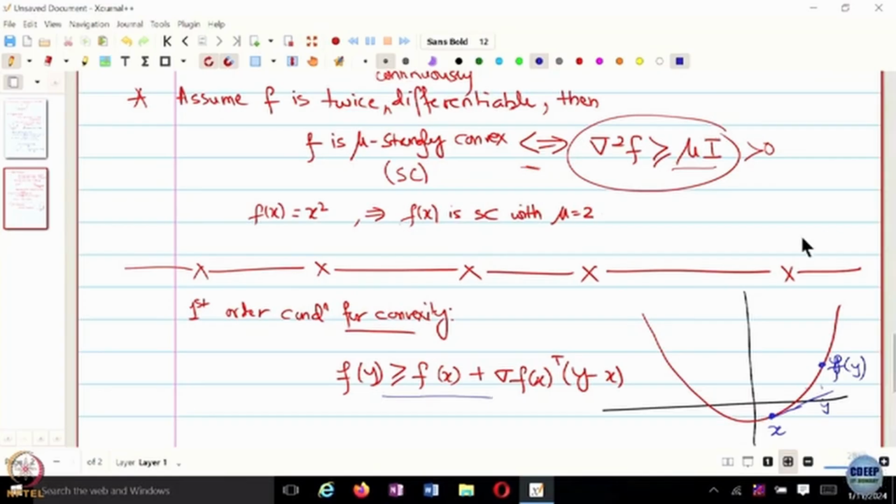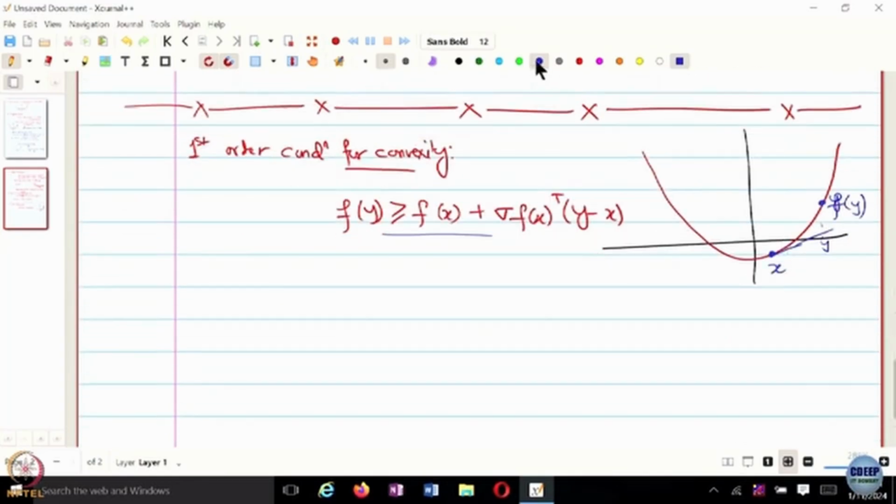In case of strong convexity, we have an equivalent definition, a first order characterization of a strongly convex function. So the first order condition for strong convexity.